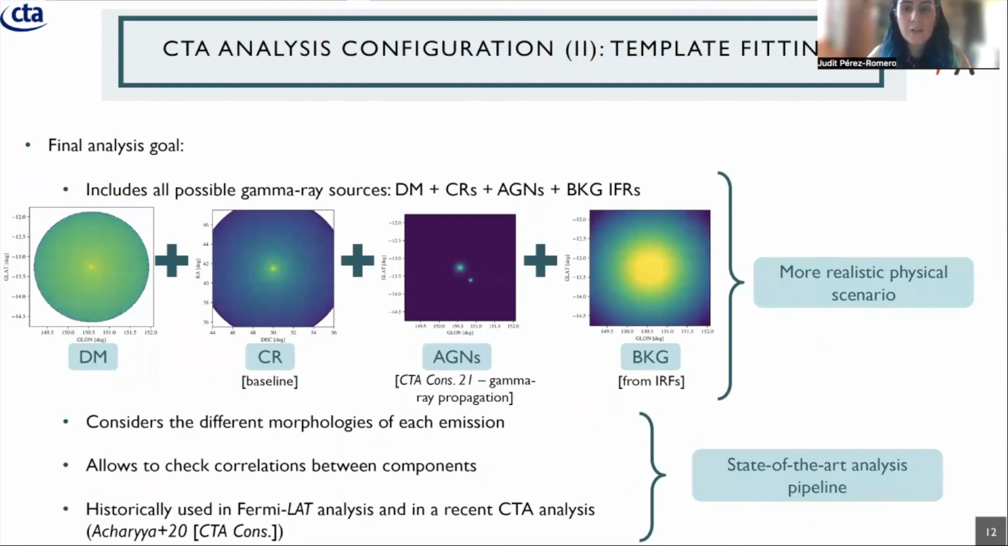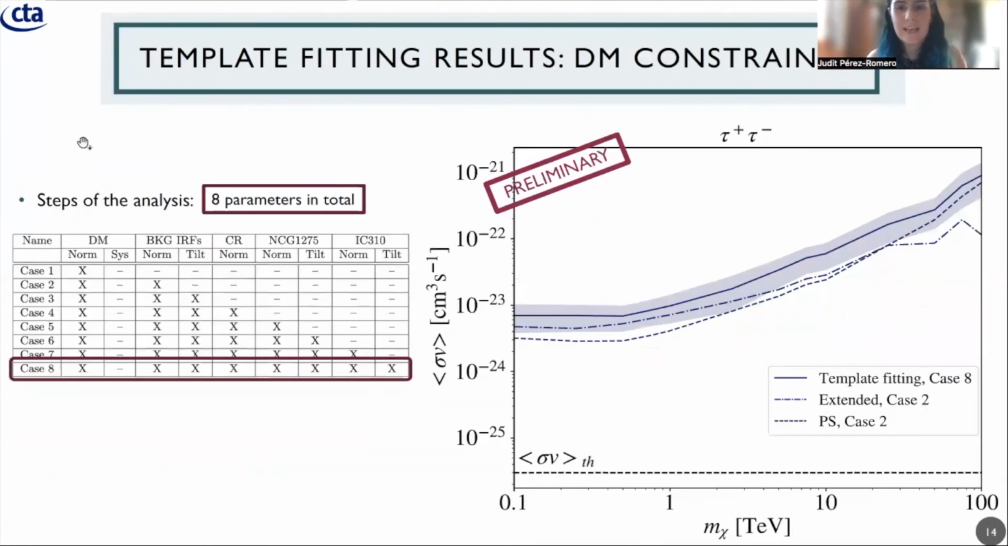Then we have the second CTA configuration, which is the template fitting. Using the magnificent field of view that CTA will have, we want to target a more realistic physical analysis, which will be the template fitting, in which we will include all the different gamma-ray sources that we expect in Perseus, that are the dark matter, the cosmic rays, the AGNs, and the background. So it will also allow us to see correlation between components, and it will be our state-of-the-art analysis pipeline because of this more realistic scenario.